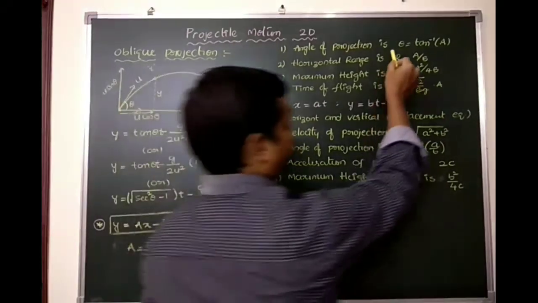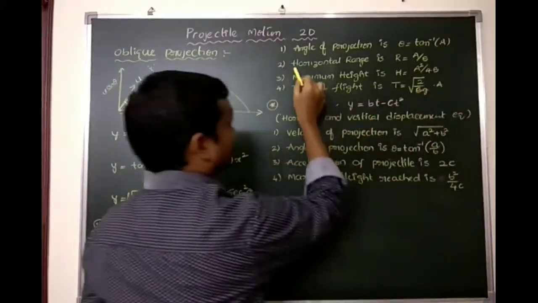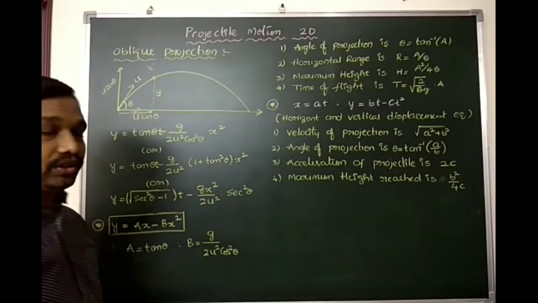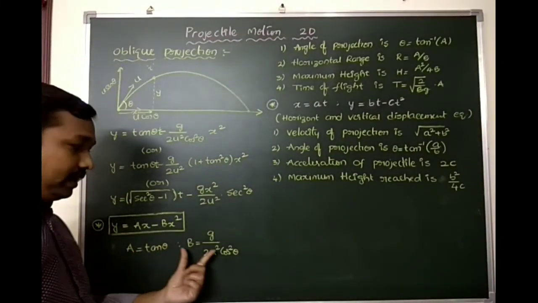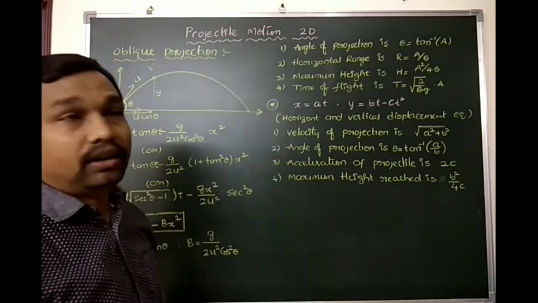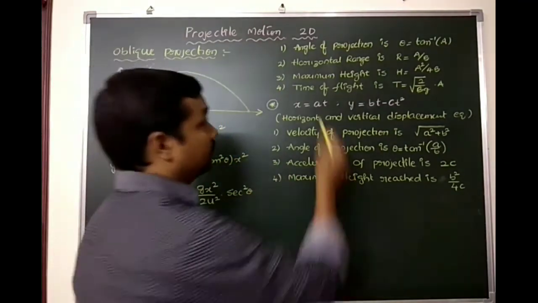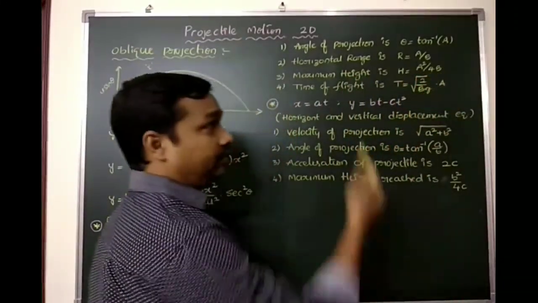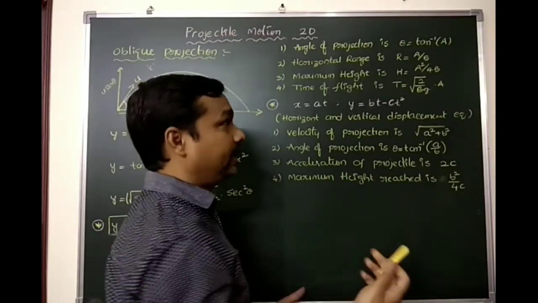So theta equals tan inverse of a. Horizontal range is r equals a by b, the shortcut. If you divide a by b, then we'll get the formula for horizontal range. Similarly, maximum height h equals a square by 4b. If you do that, we'll get the formula for height.